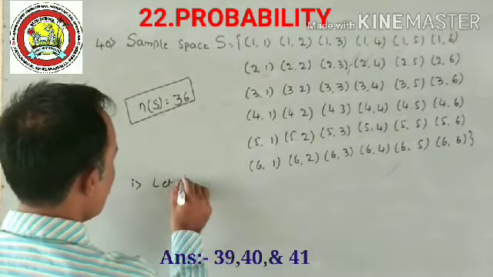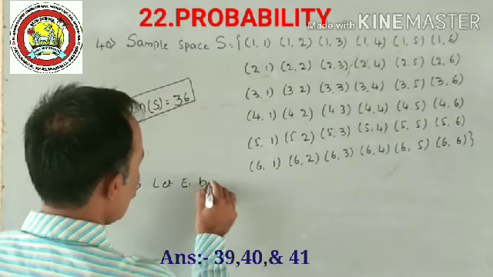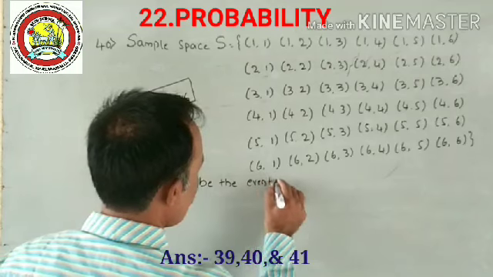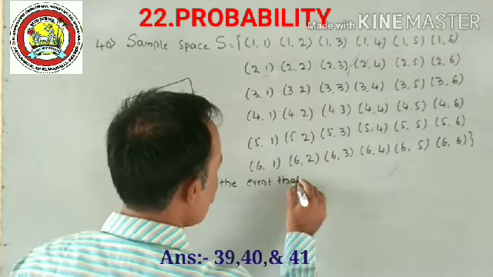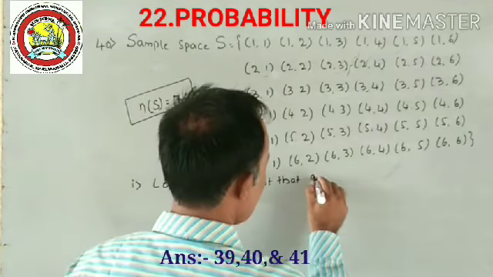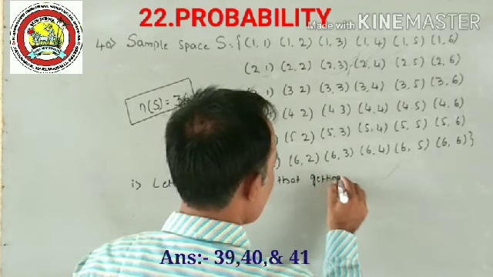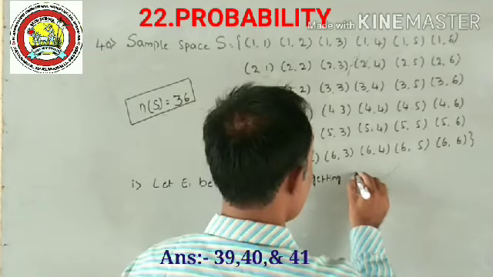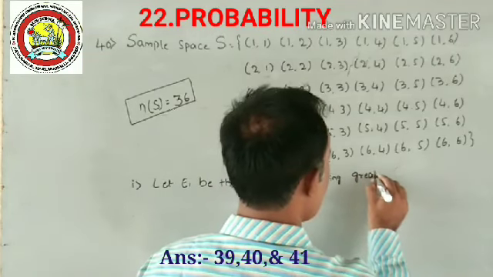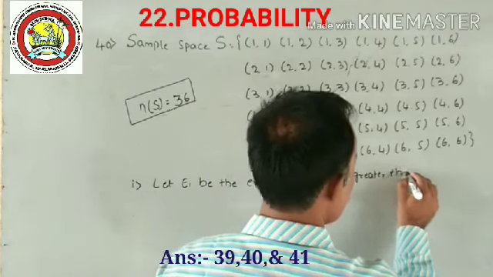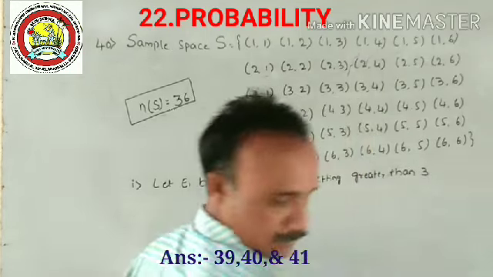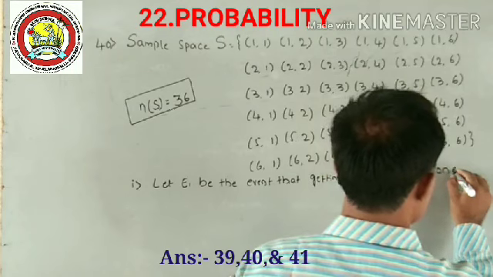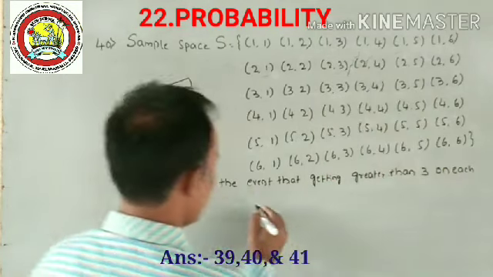Let E1 be the event that getting a number greater than 3 on each die.